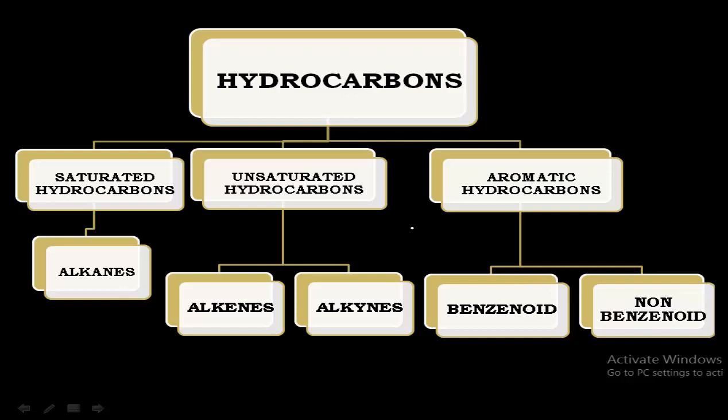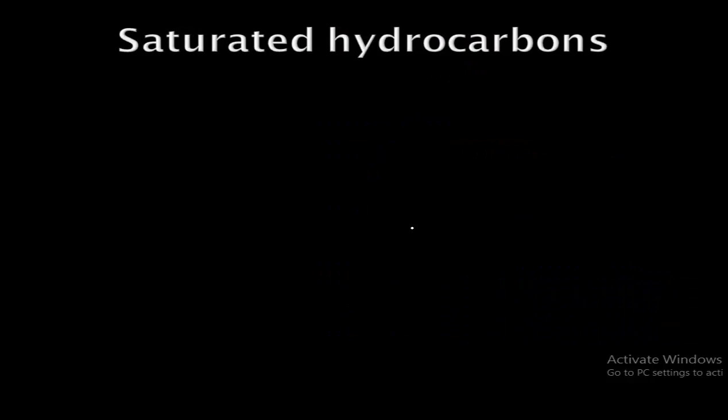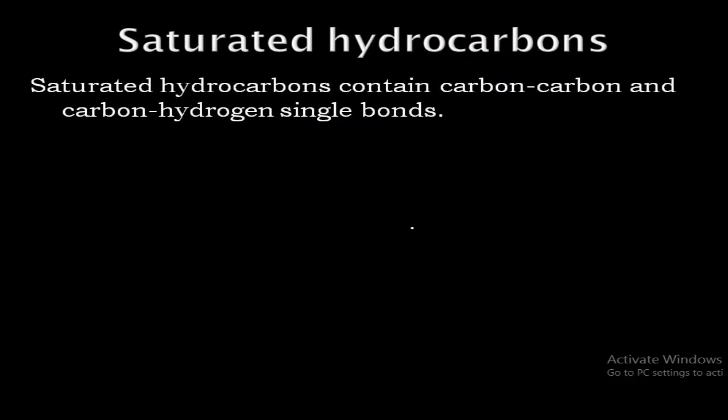First we will focus on the three types of hydrocarbons: saturated, unsaturated and aromatic. So let's see what saturated hydrocarbons means. Saturated hydrocarbons contain carbon-carbon and carbon-hydrogen single bonds.